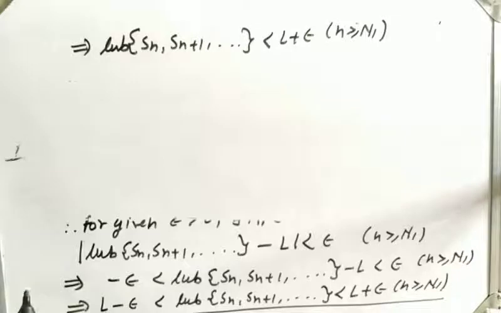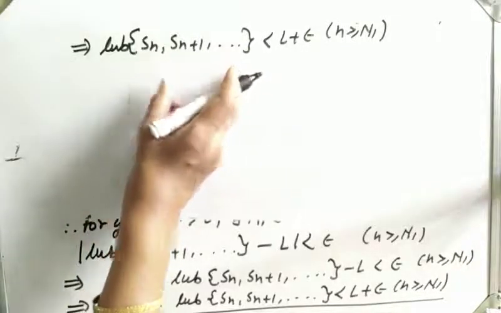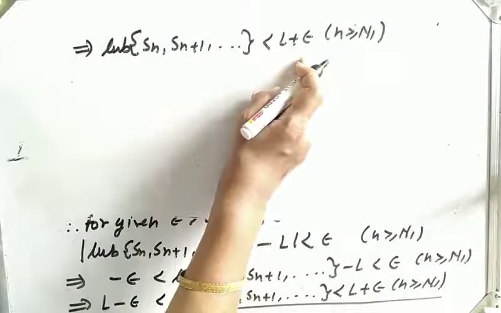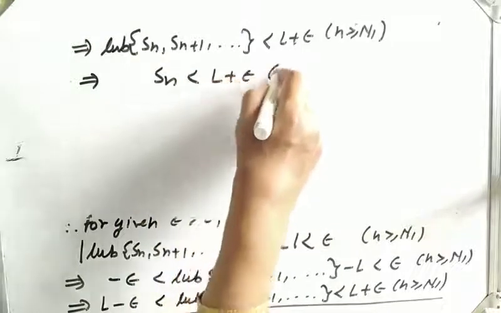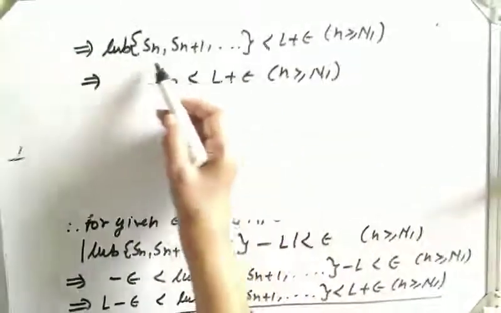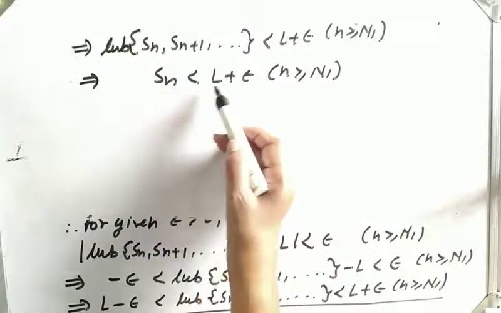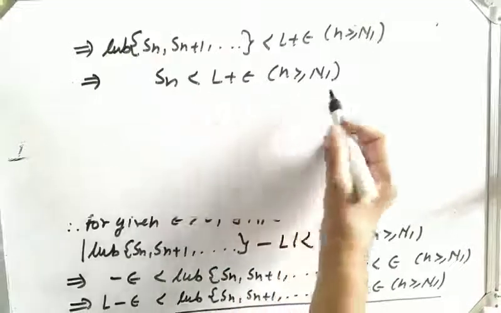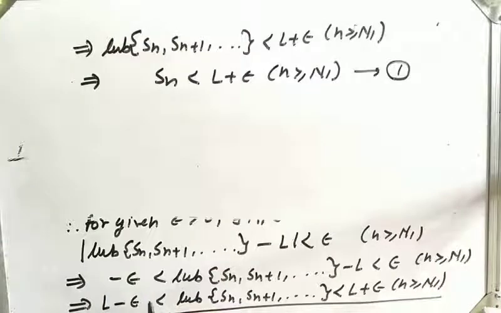Now the least upper bound of this set is less than this, so definitely every element will be less than L plus epsilon for n greater equal capital N1. As the upper bound of this set is less than this, every element of the set is less equal to the upper bound, so definitely every element, that is Sn, is less than L plus epsilon for n greater equal capital N1. Let us give it equation 1.